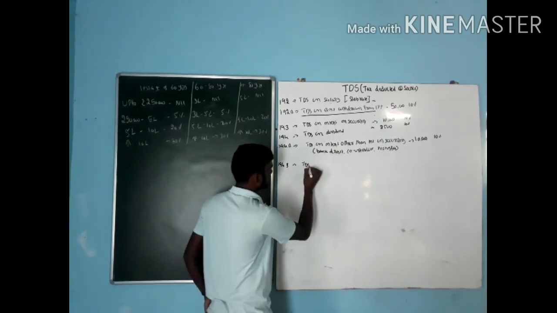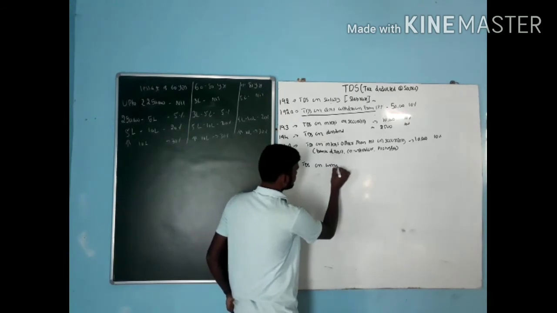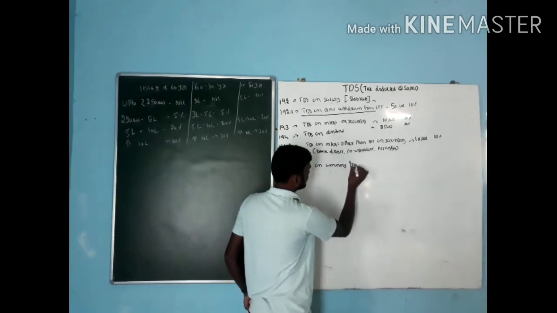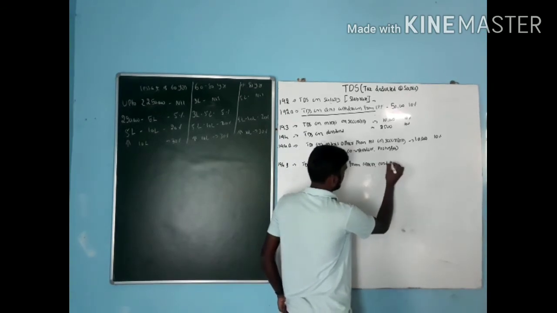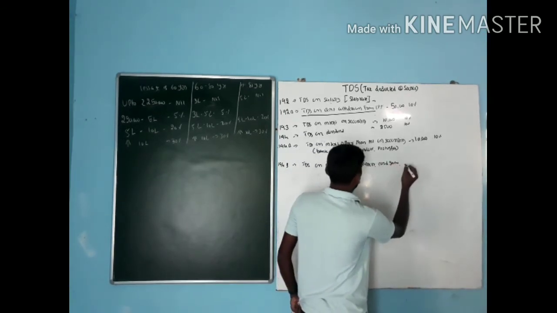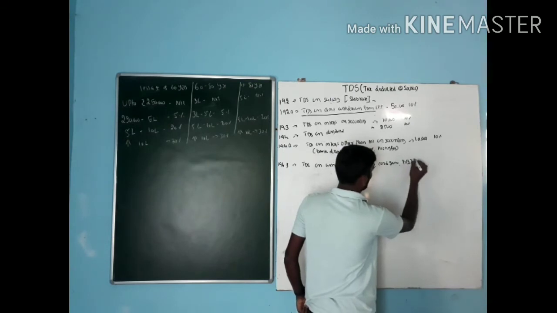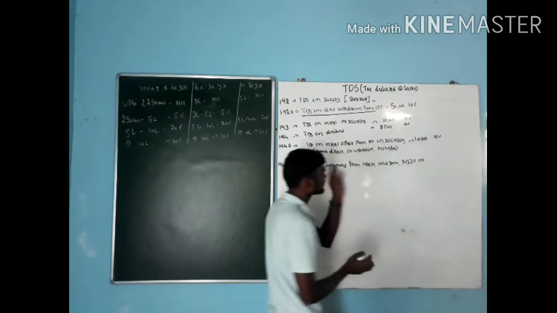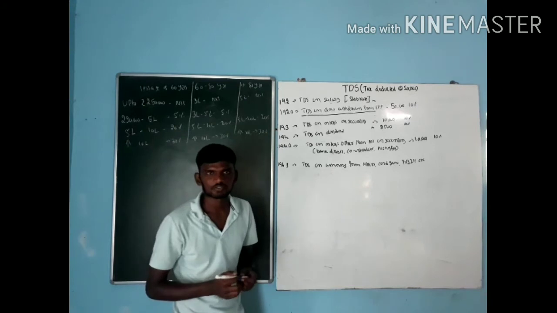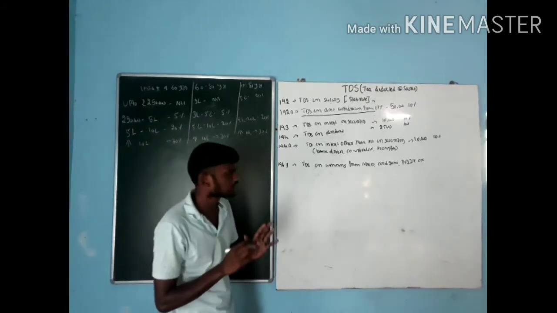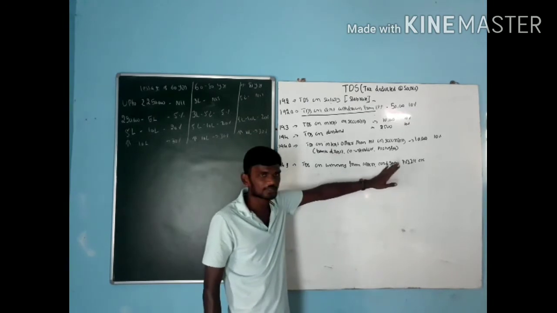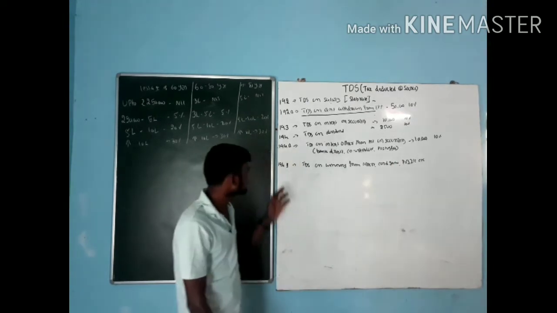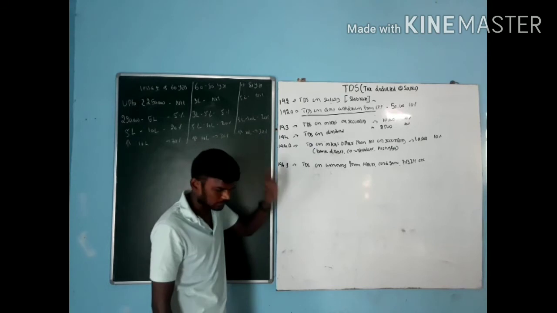Next one, 194B. That is TDS on winnings from lottery, card game, puzzle, etc. That is almost with regard to our income from other sources. Apart from horse race, if you are getting any kind of income from lottery, card games, puzzles, etc., it comes under your 194B.